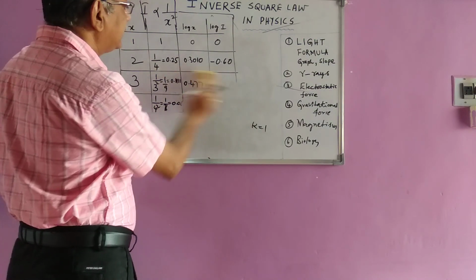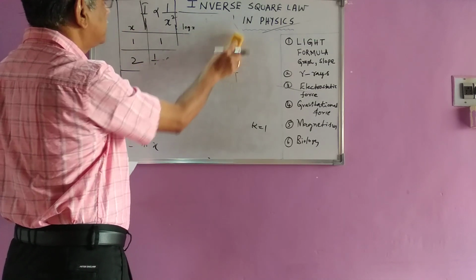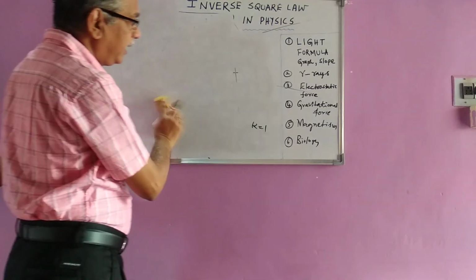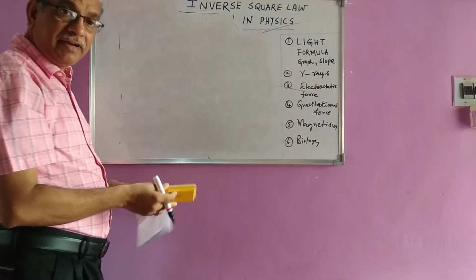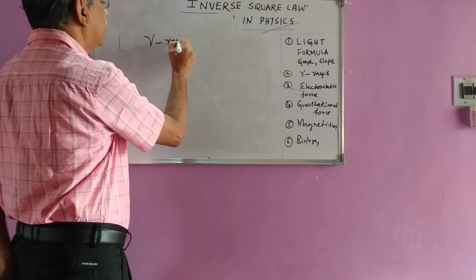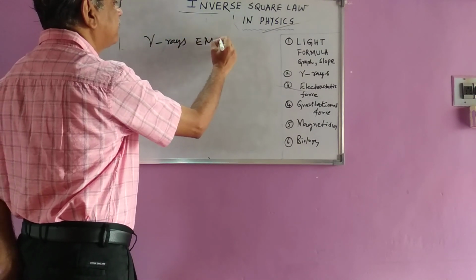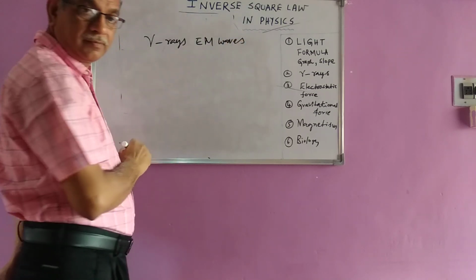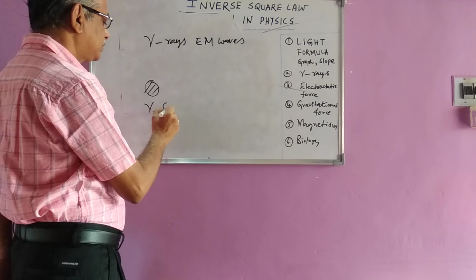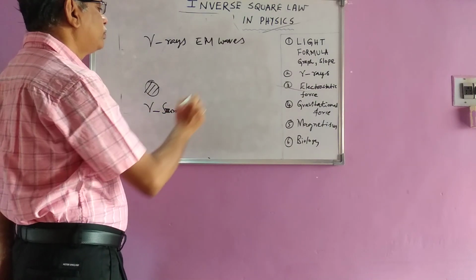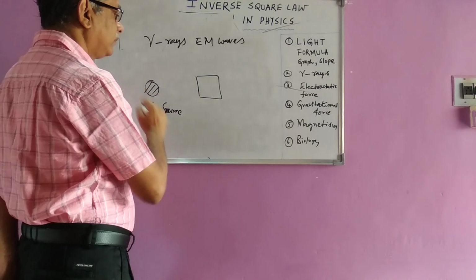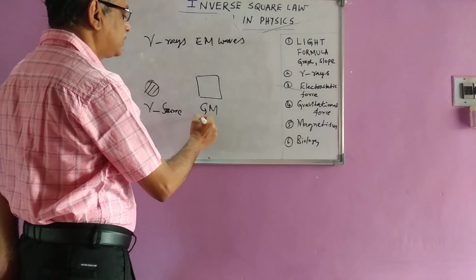Now, this inverse square law is applied in the case of gamma rays, and in gamma rays also we can verify the inverse square law, because gamma rays are nothing but electromagnetic waves. So if you have got a gamma source, you can keep it, and you put the detector. Detector here you can keep. Detector is a GM counter.